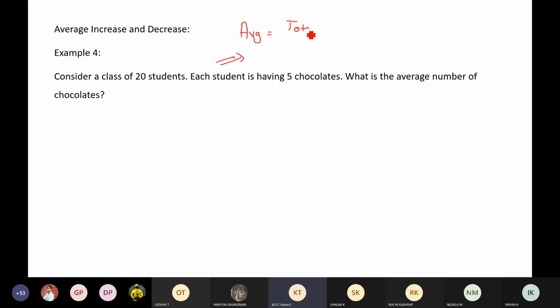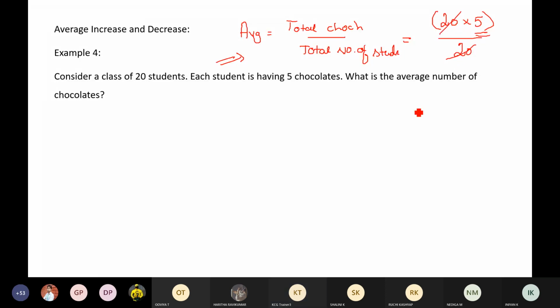Total chocolates divided by total number of students. How will I find out total chocolates? Number of students, each has 5 chocolates. So totally there are 100 chocolates divided by 20 students. So the average is 5. Is that clear, people? This is not a difficult question at all. Very good, Dhanush and Sham.